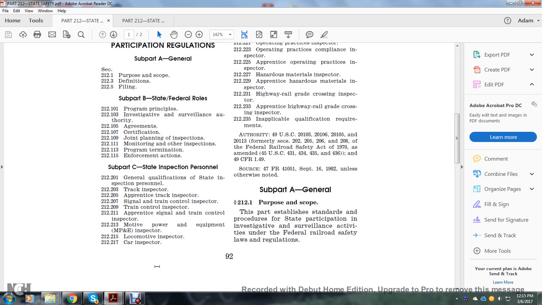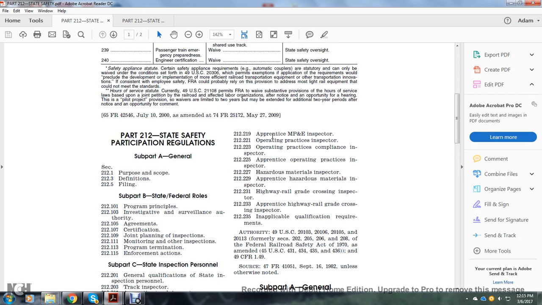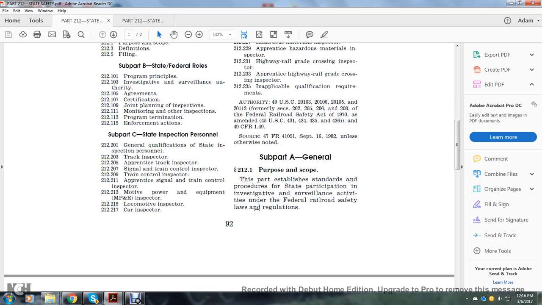Enforcement Actions. Subpart C, State Inspection Personnel: General Qualifications, State Inspection Personnel, Track Inspector, Apprentice Track Inspector, Signal and Train Control Inspector, Apprentice Signal and Train Control Inspector, Motive Power and Equipment Inspector, Locomotive Inspector, Car Inspector, Apprenticeship of the Motive Power and Equipment Inspector, Operating Practices Inspector, Operating Practice Compliance Inspector, Apprenticeship Operating Practices Inspector, Hazardous Material Inspector, Apprenticeship Hazardous Material Inspector, Highway-Railway Grade Crossing Inspector, Apprenticeship Highway-Railway Grade Crossing Inspector, and inapplicable qualification requirements.